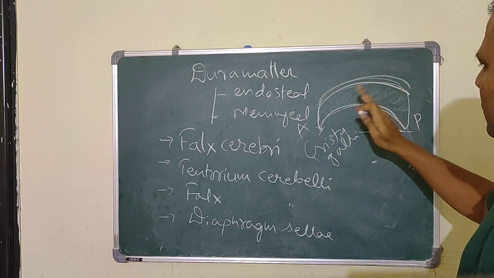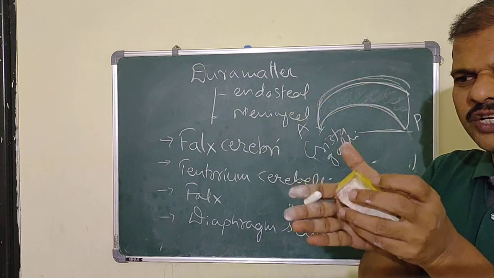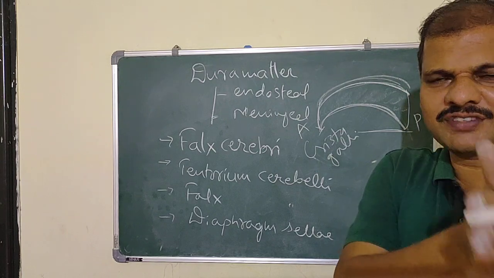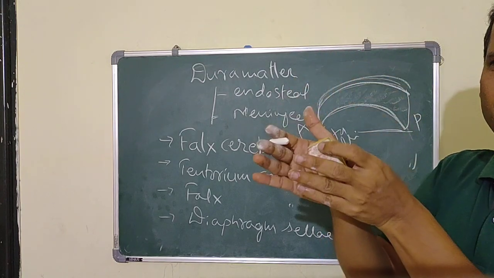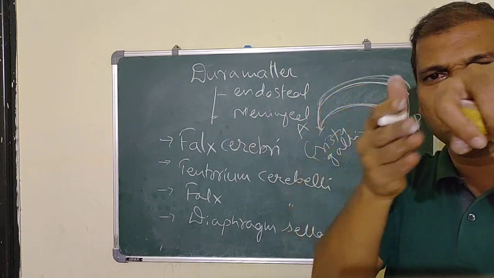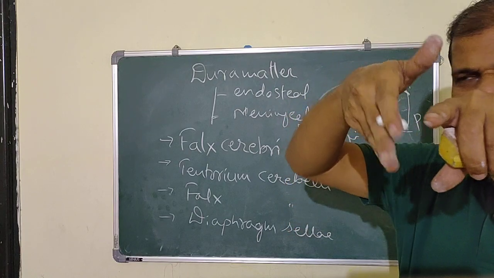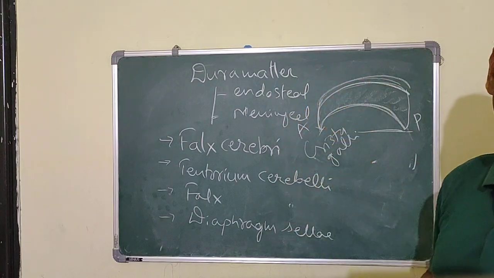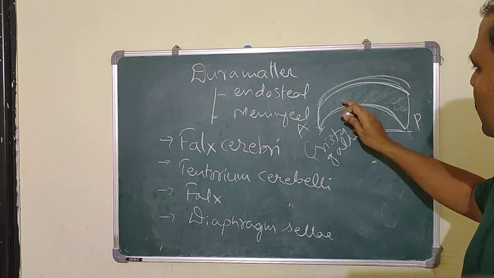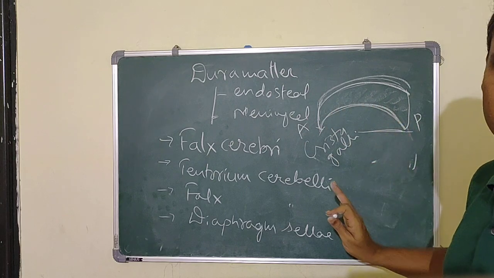The two surfaces, the left lateral and the right lateral, are related to the medial surface of the left cerebral hemisphere and the medial surface of the right cerebral hemisphere. So the falx cerebri has two surfaces, two borders, and two ends.